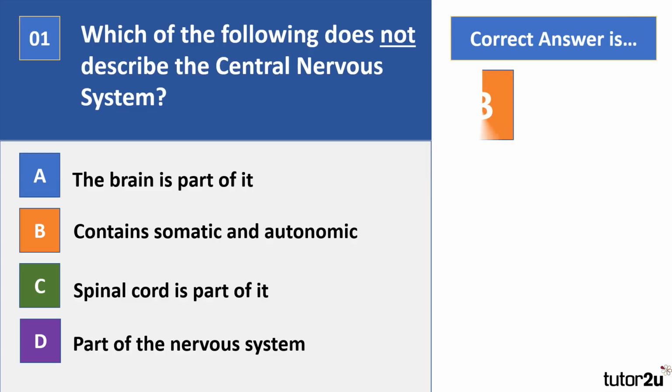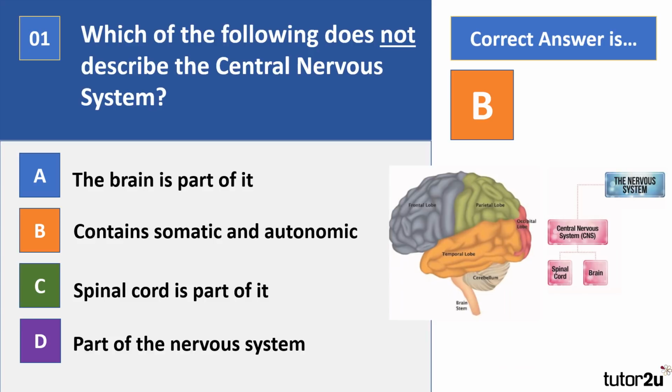Right, the correct answer here is B, so that does not describe the central nervous system. The diagram that's here on the slide details one component of the nervous system, and that's the central nervous system. So your central nervous system is made up of the brain and the spinal cord. And within the brain, like you can see on that diagram, there's many different regions. For example, we've got the occipital lobe, which is very important for vision, the temporal lobe, which processes auditory information, the parietal lobe, which brings together information from the senses, so it's really important in spatial navigation. The frontal lobe, which is involved in what we call higher order functions like planning and logic.